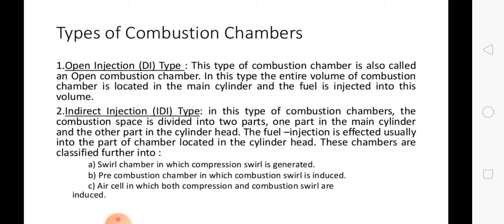Next one, the hemispherical chamber. The hemispherical chamber also gives a small squeeze, but in this case the desired squeeze can be obtained by adjusting the depth to diameter ratio. The third one is the cylindrical type direct injection combustion chamber. This cylindrical chamber design was attempted in recent diesel engines, and the swirl is produced by masking the corner for 180 degrees of circumference.